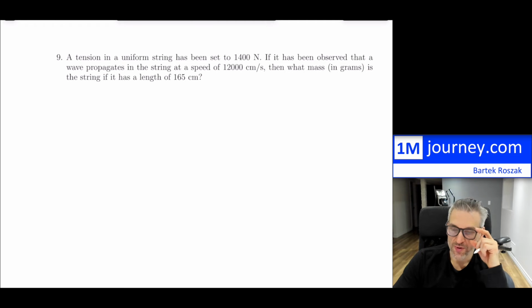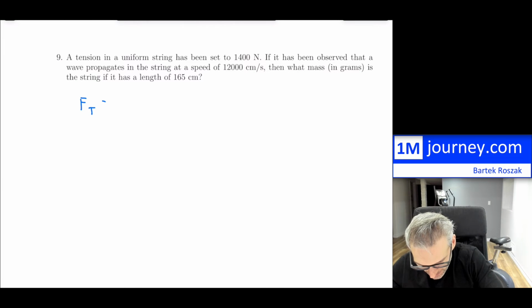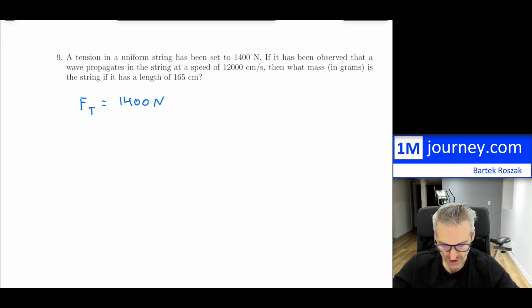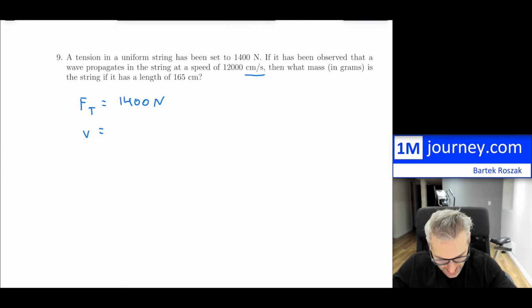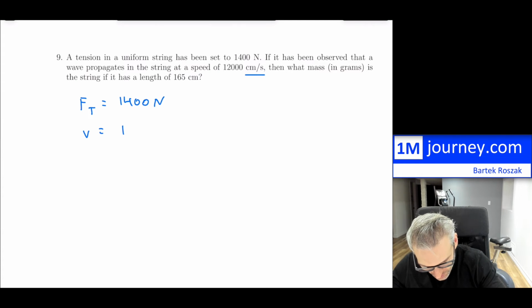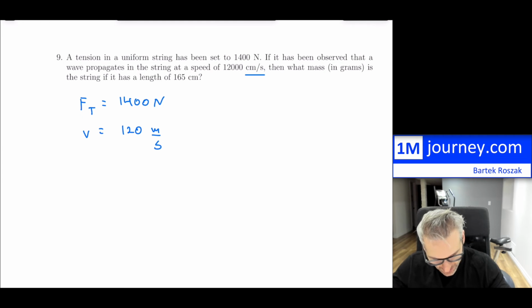Here's the next example. So we have tension in a uniform string has been set to, so we have some tension in here. So the tension is 1400 newtons. If it has been observed that a wave propagates in the string at a speed of, so this is the speed. Now I'm going to bring this back because I'm noticing this is centimeters per second. So I guess this is 120 meters per second. So if you want to change it back from centimeters to meters, move it 2 decimal places over for that prefix. Then what mass?